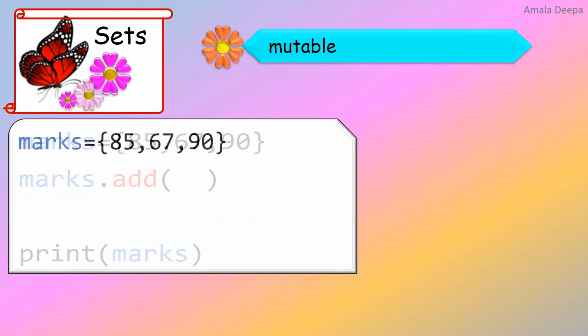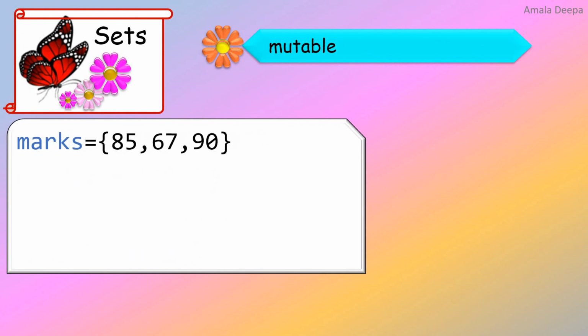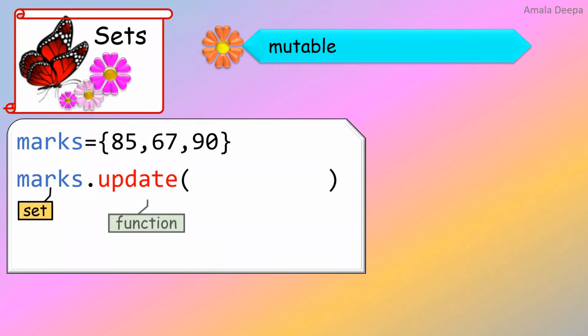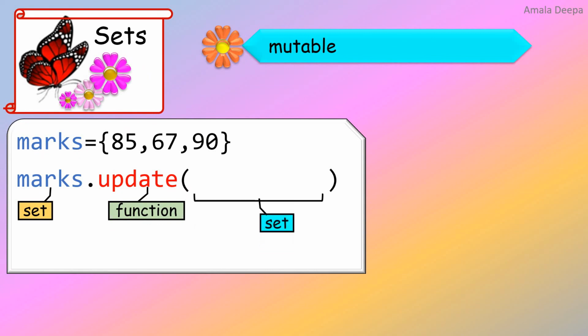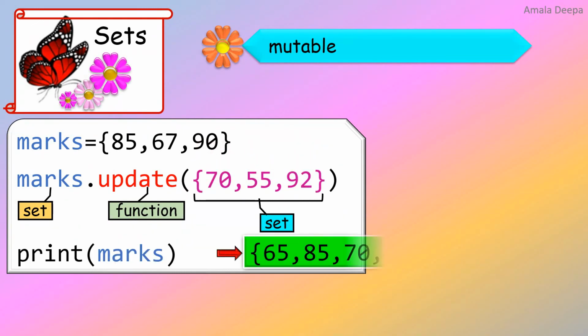To add more than one element at the same time, you can use the update function. Marks is the set object, dot update is the function, and the parameter for the update function can be a set. So give the elements within curly brackets. Look at the output.